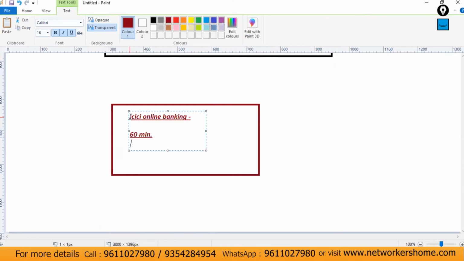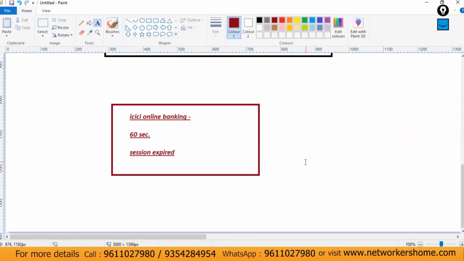So what is that concept? That is all about the session: the session expired automatically, because these are very secure sites. It's very crucial banking information, so ICICI Bank has already set all these things at their session layer. If any user is idle for 60 seconds, the session will expire automatically. So this is that kind of session.